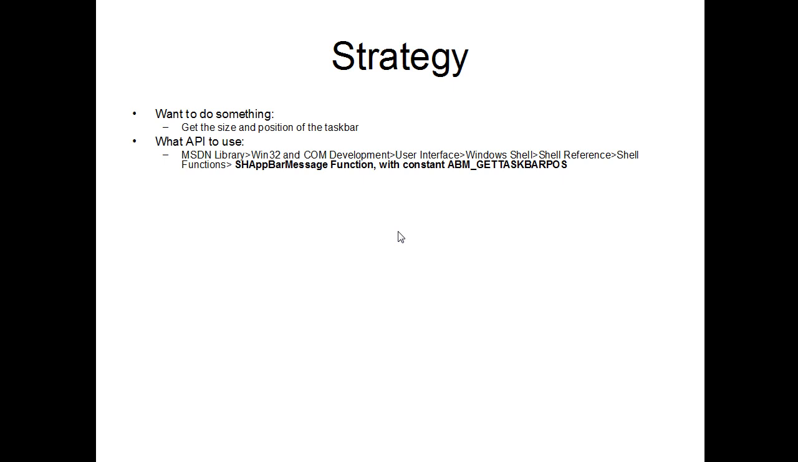Well, clearly you want to do something concerning Windows and COM development. It has to do with the user interface, so little by little you get to the point that interests you. It's part of the Windows shell. Clearly it's in the Windows shell reference, shell functions, and there you find, of course, before that you went through 3 or 4 different options, a function called SH, like shell, AppBarMessage, and you read it and you find that in it there is a constant ABM_GETTASKBARPOS.